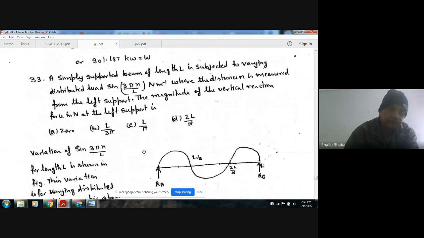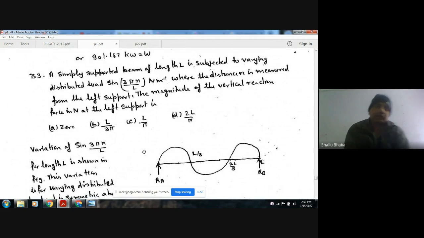Next, a simply supported beam of length L is subjected to a varying distributed load sin 3 pi x by L Newton per meter, where the distance x is measured from left support. The magnitude of vertical reaction force in Newton at the left support is A 0, B L by 3 pi, C L by pi, D 2L by pi.